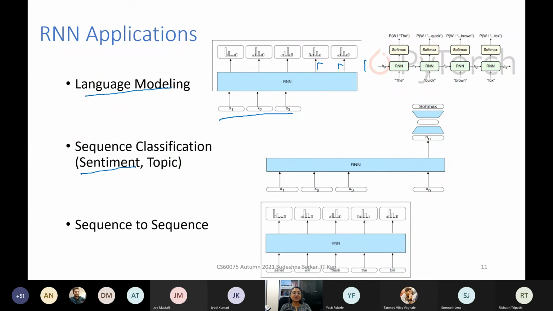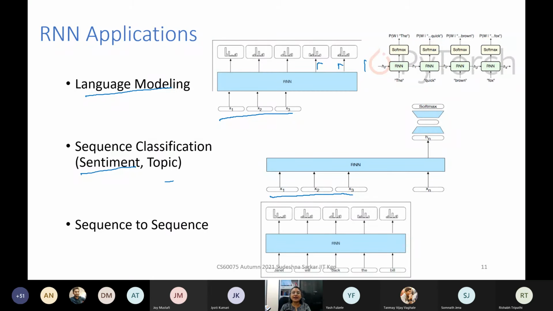We have earlier seen algorithms like Naive Bayes, etc. But sometimes the sentiment is better captured if we look at the sequence of words, because if you put a particular word in different positions, the sentiment may change. So we can do sentiment classification through an RNN.